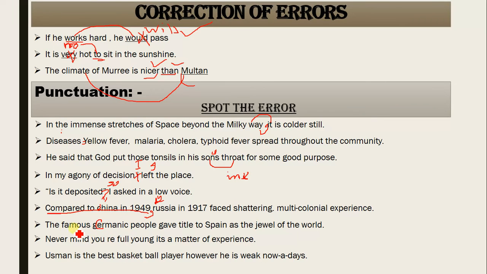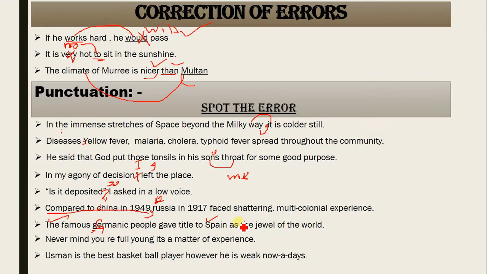"The famous Germanic people gave title to Spain as the jewel of the world." The famous, look here, the article the is correctly used with an adjective. Germanic, derived from Germany. Don't you feel that the G should have been capital, because Germanic is a proper adjective. Proper adjectives we always write with a capital letter. So number one, in the famous Germanic people gave title to Spain. Spain, proper noun, S capital, it is correct. They gave the title to Spain as the jewel of the world.